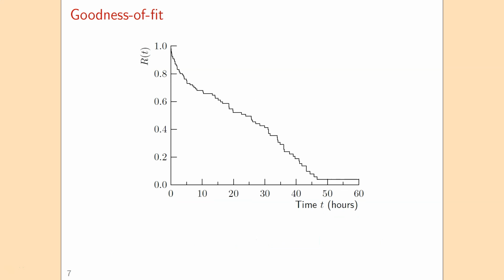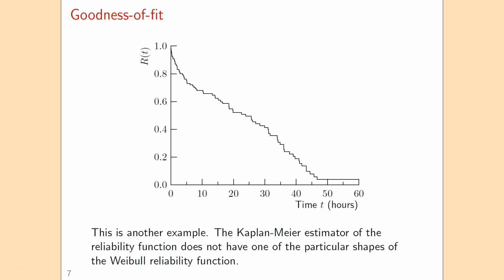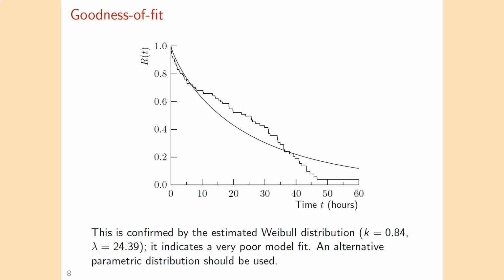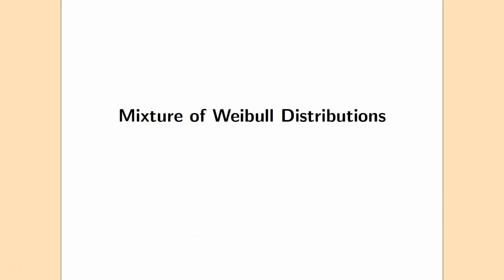This is another example. This is a Kaplan-Meier reliability function, and what we can see here is that this Kaplan-Meier estimator does not have the particular shape of one of the two possible shapes of the Weibull reliability function. That's also confirmed if we then really fit a single Weibull distribution to this dataset, and you see that we don't get a very good fit. So even the best Weibull distribution that describes the data best is still not suitable to model this data. And if that's the case, then something else should be done. So we can use another parametric distribution, or we could consider a mixture of two Weibull distributions.